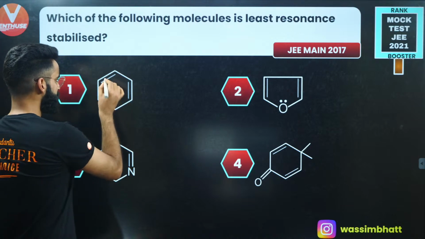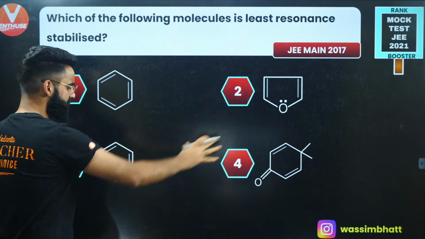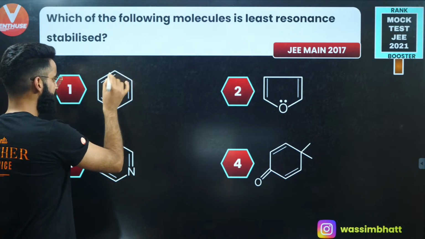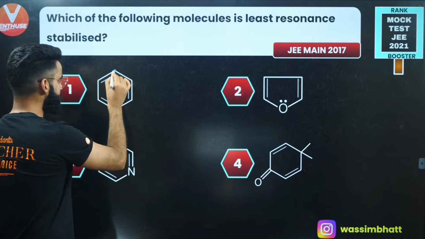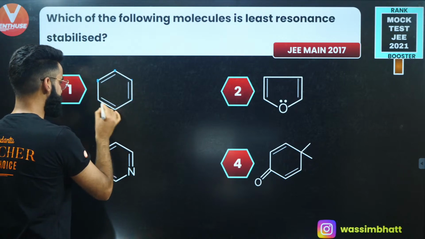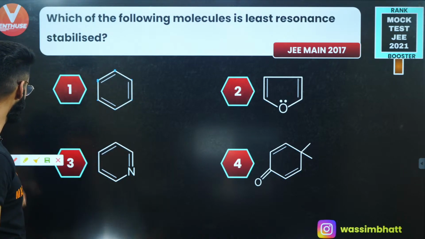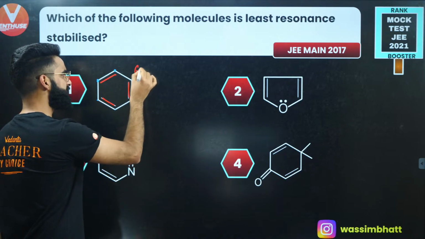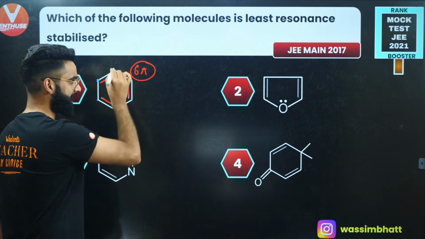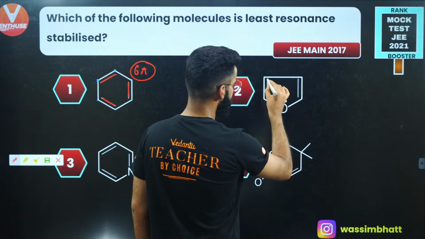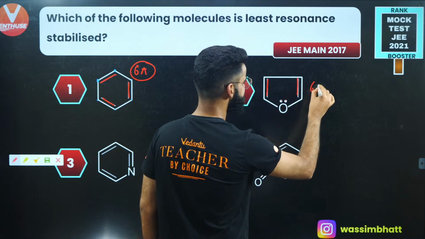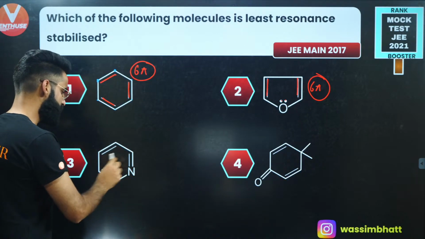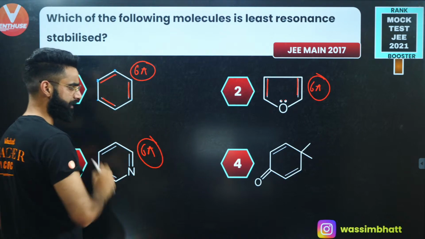See, guys, first of all, all these structures are cyclic. Even this one has sp2 hybridized carbons, sp2, sp2, sp2, sp2, sp2, right? So it's a planar structure. There are 2 electrons, 2 electrons, 2 electrons, so a total of 6 pi electrons involved in the complete cyclic conjugation. Over here, we have 2, 4 and 6. Again, 6 pi electrons involved in complete cyclic conjugation, right? In this case, again 2, 4, 6, 6 pi electrons in the complete cyclic conjugation.